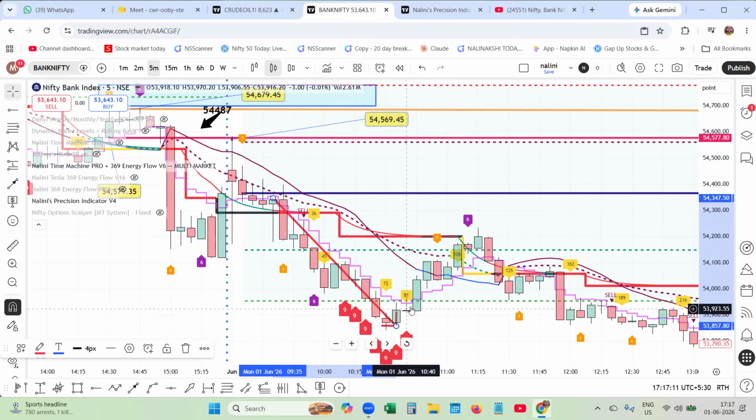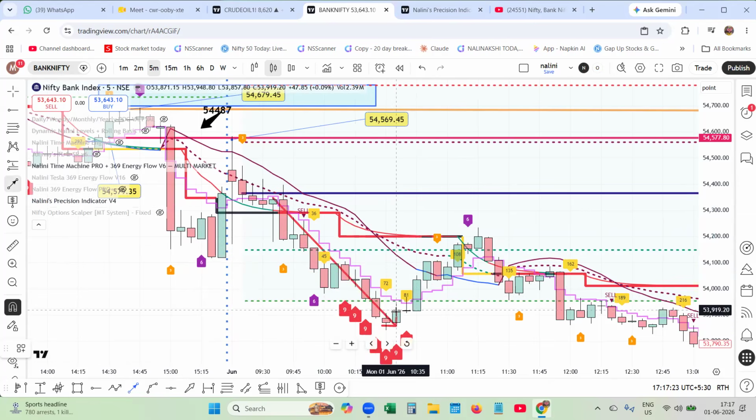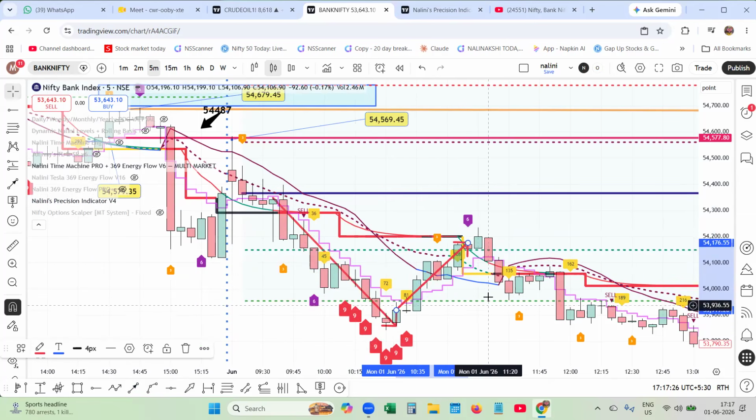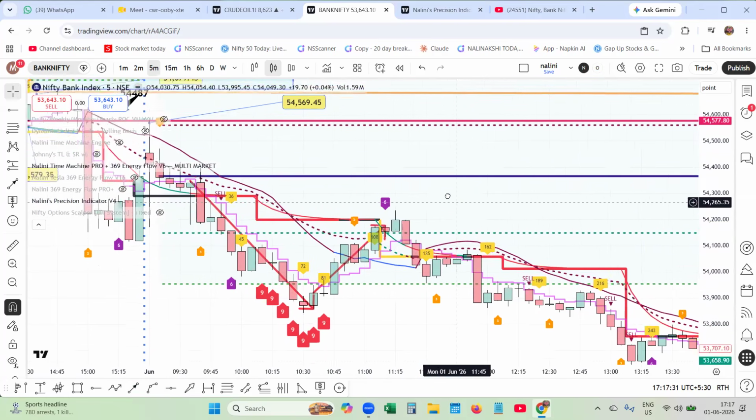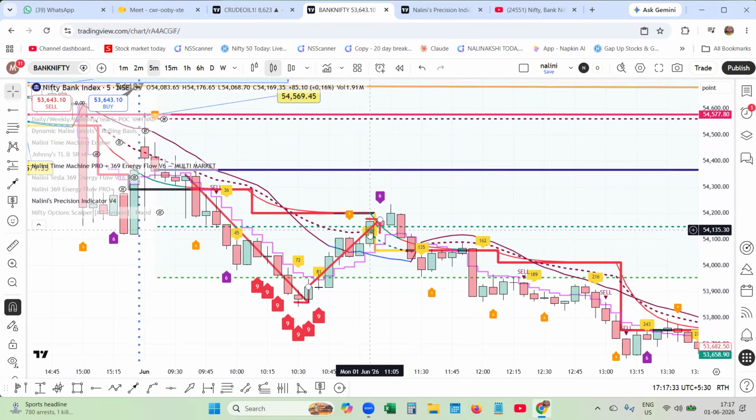But at one point of time, there was a pullback, but it was below the pivot and it pulled up to 3.6. You can see the energy flow from 3 to 6. That's it. It could not extend. This is not a bull energy flow. And the time slot, you see the time slot. With the time slot here confirmed around 11 to 136 and 108 are very, very important numbers.